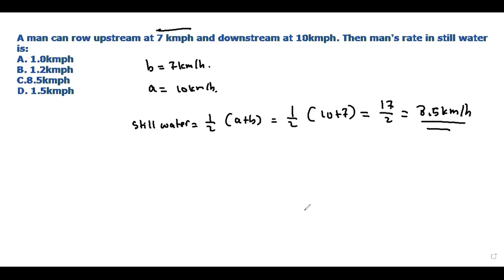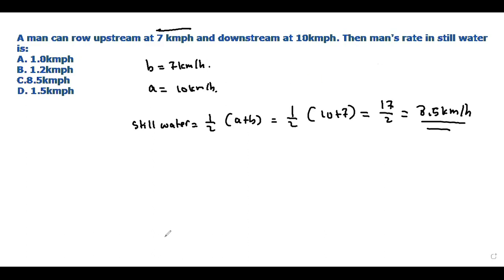Now this question. It is given as an upstream. A man can go upstream at 7 km per hour. That is the upstream speed of him. Any question in terms of calculation is very easy. Just you have to know certain terms: downstream, upstream, and still water.